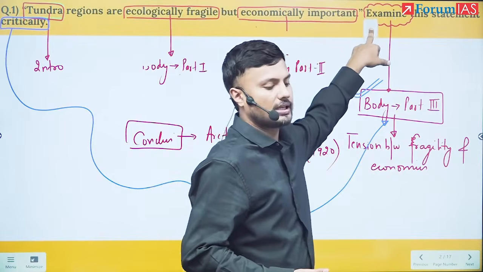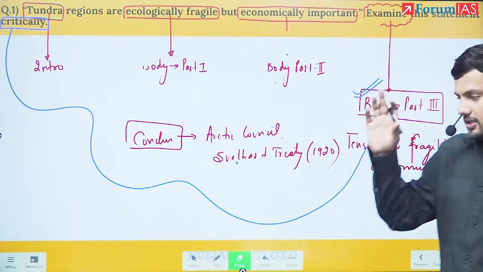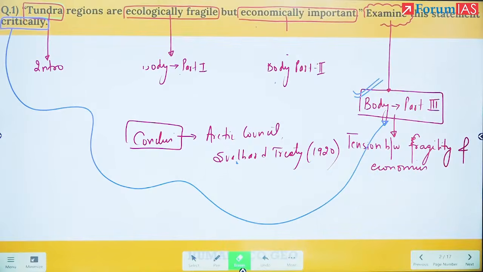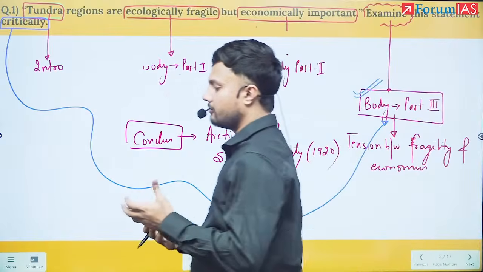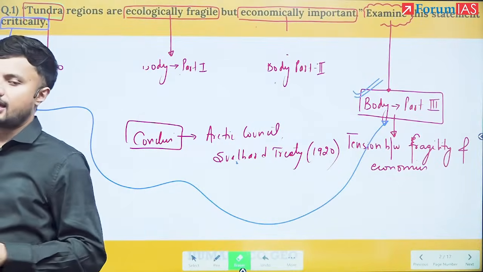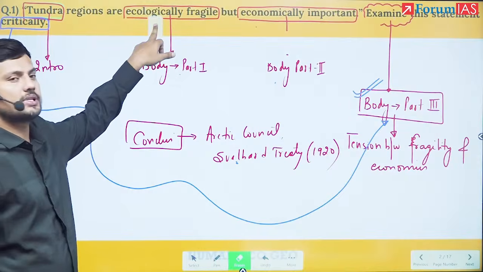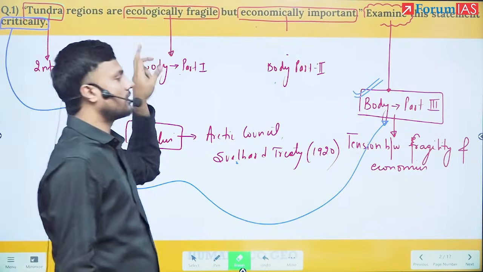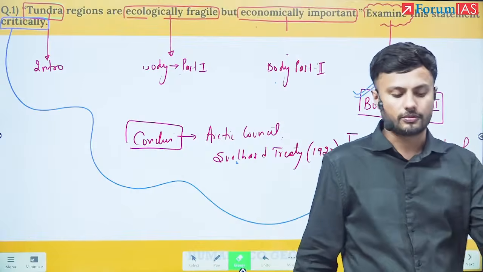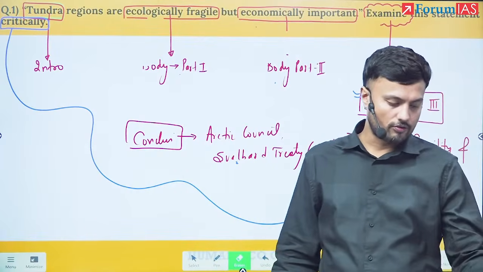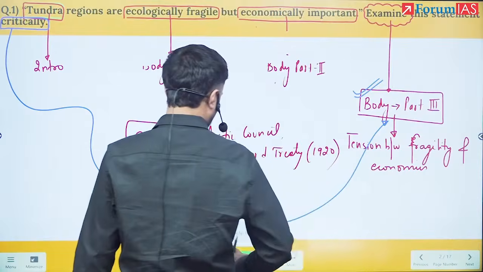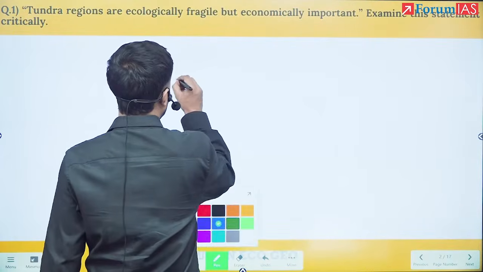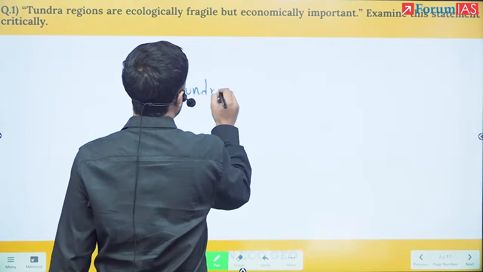The word critically examine means that, okay, it is economically important, but have anthropogenic activities over the years caused any disturbance to the fragility? This is what the question is demanding from you. Okay. So this is what we will now try to answer. So in the introduction, in the tundra, right? Tundra is a biome.